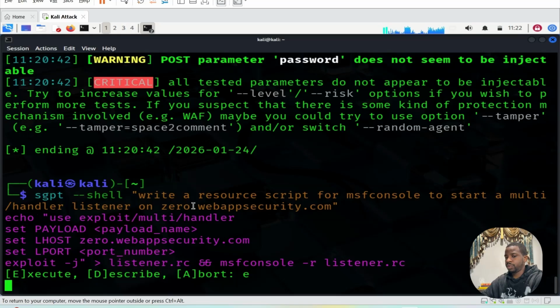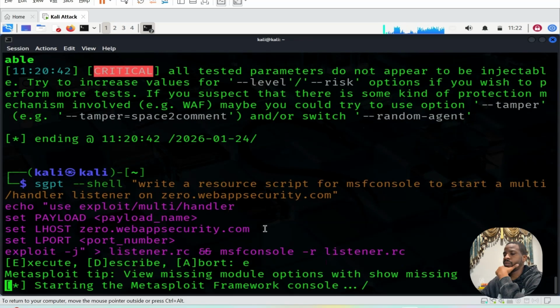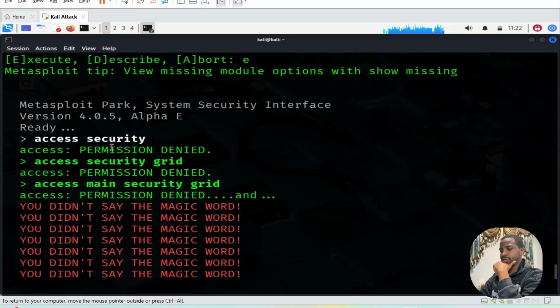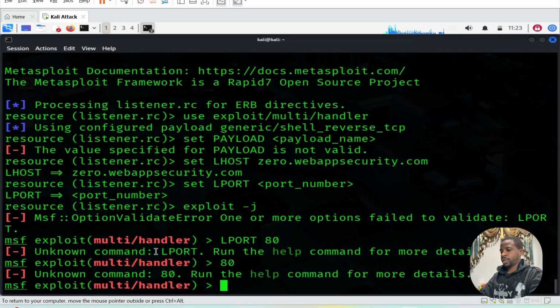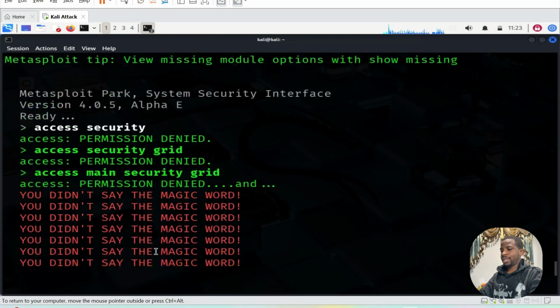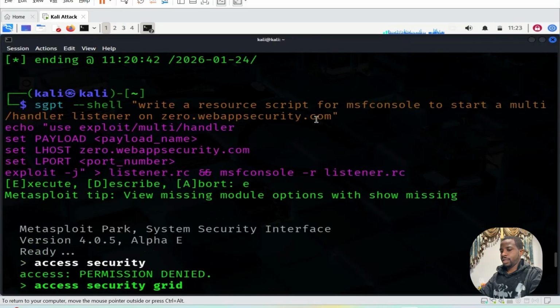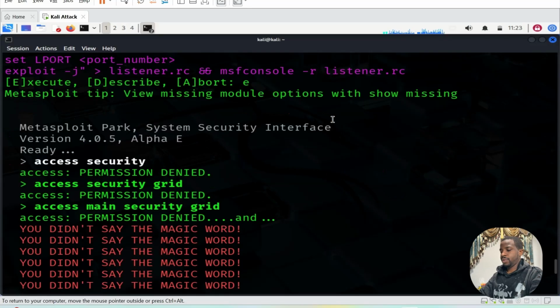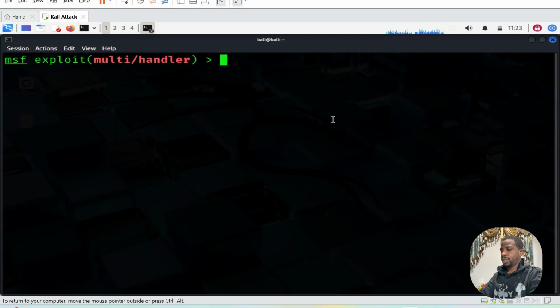Oh, I was supposed to give it a port number, but anyways, let's let it do its thing. See, Metasploit, starting the Metasploit framework, system access permission denied. Okay, I didn't specify the port, but you get the point. It's already ready to set a handler, a listener on the app. So let me clear that.